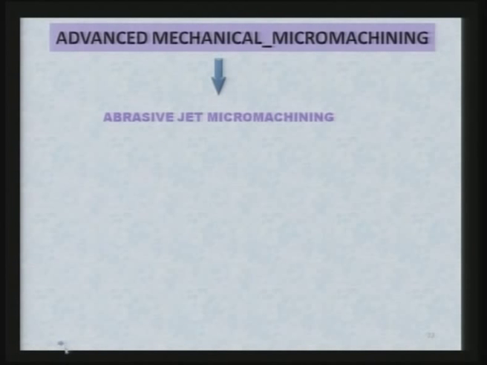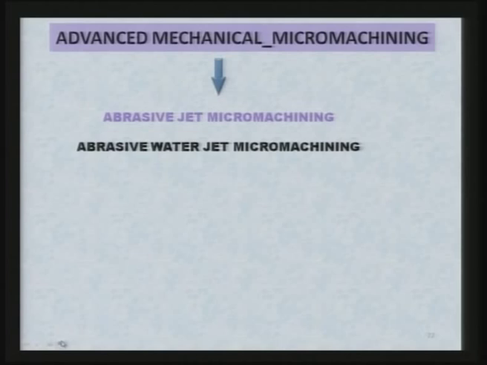Let us see the examples of advanced mechanical type micro machining processes, which include abrasive jet micro machining, abrasive water jet micro machining, and ultrasonic micro machining.